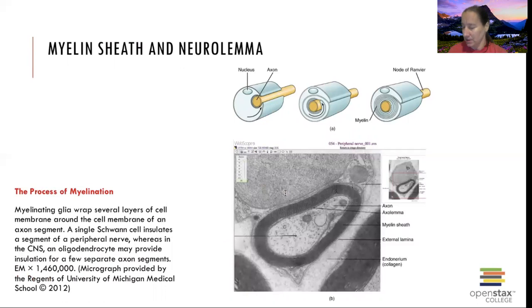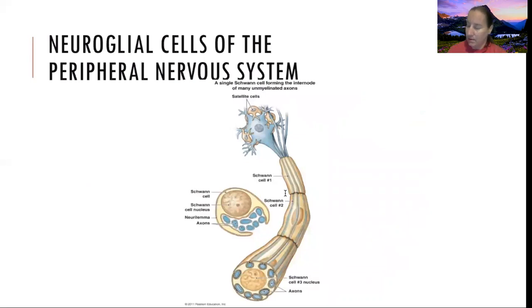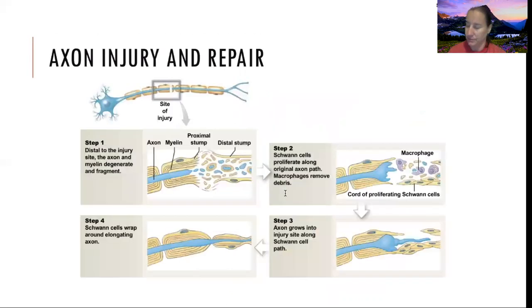Here's our myelin sheath wrapping around, and we said oligodendrocytes and Schwann cells do this. And here's what it looks like. We may have a Schwann cell, and it's wrapping around multiple axons coming through. So we can see all of these different axons in this one Schwann cell, and it's wrapped them up in a pretty nice, tight little bundle, insulating all of those axons.